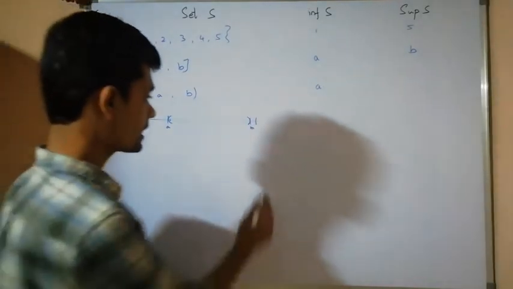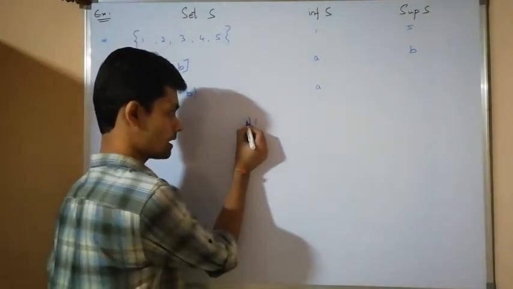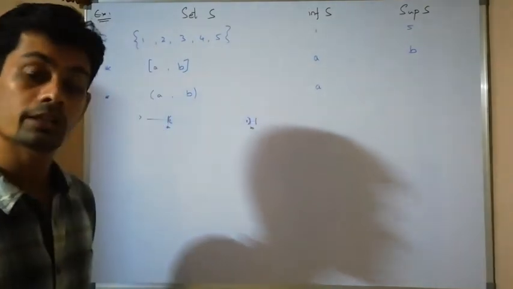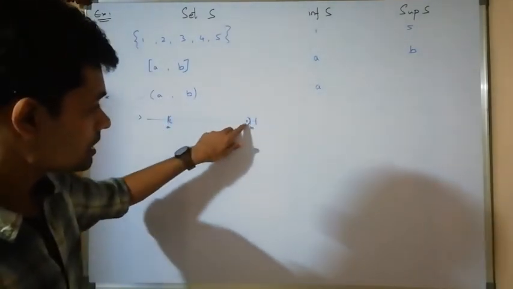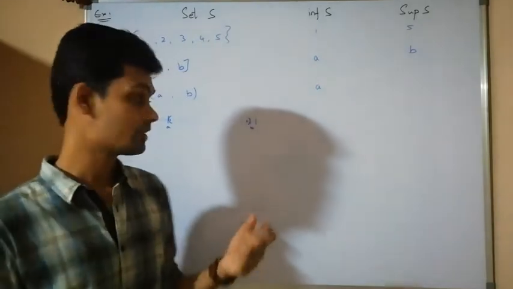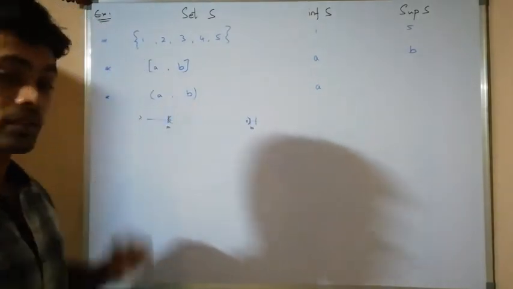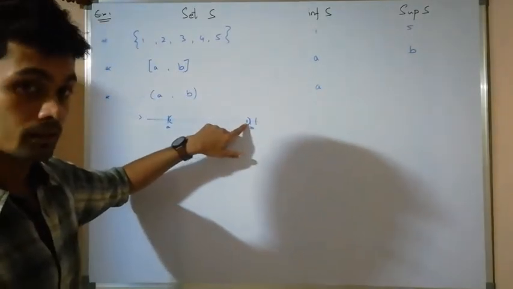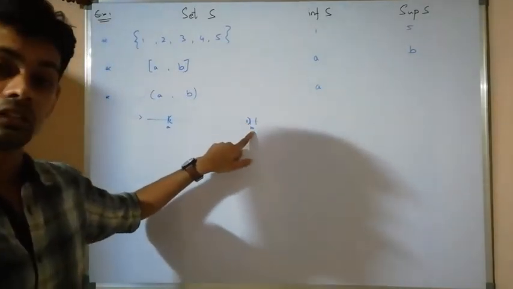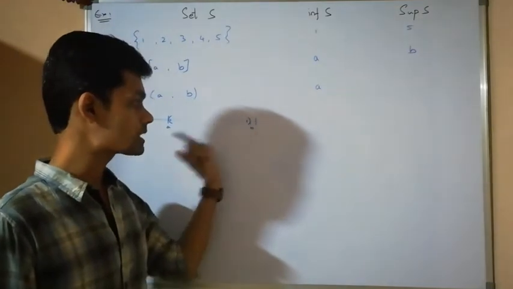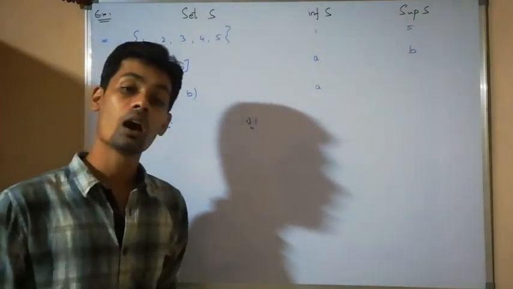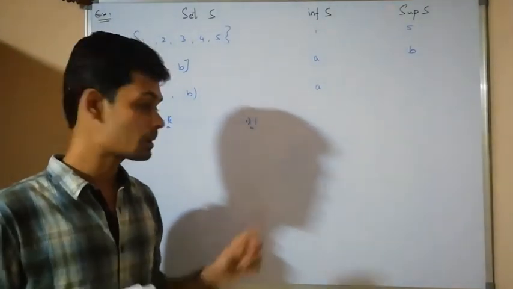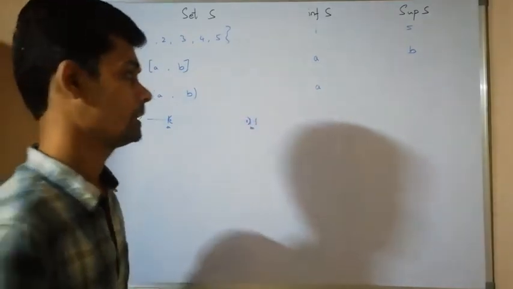Now, if I take any real number smaller than b as an upper bound, it's not possible because between this one and b there are an infinite number of real numbers which lie in this set. Therefore, this one is not an upper bound. No real number smaller than b is an upper bound.